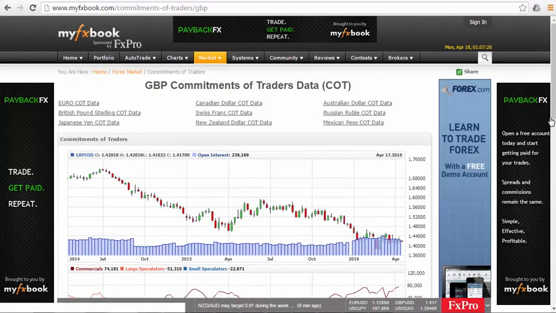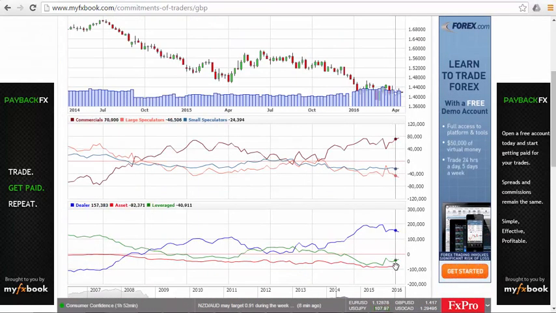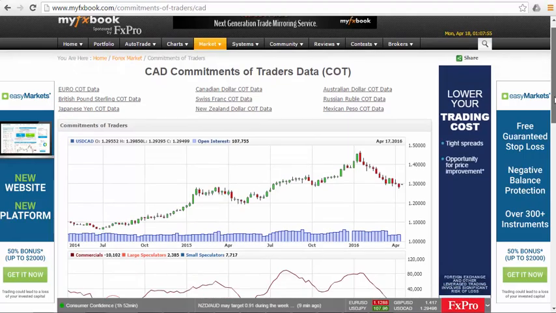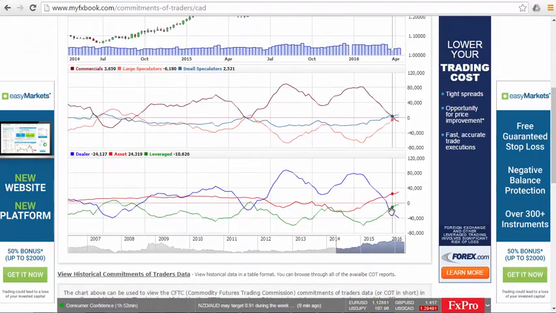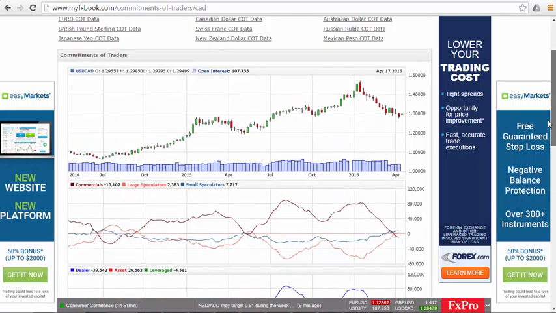Moving on to the British pound here, we see that the speculative players, which are the leverage money here, have reduced their short positions. They've gone from 40,000 to 36,000. So this would point to bullishness in the pound. Looking at US dollar CAD here, for the Canadian dollar, we see that the short positions have been reduced slightly, and asset managers have actually added to their long positions. So overall, this would be positive for the Canadian dollar, so bearish for US dollar CAD.